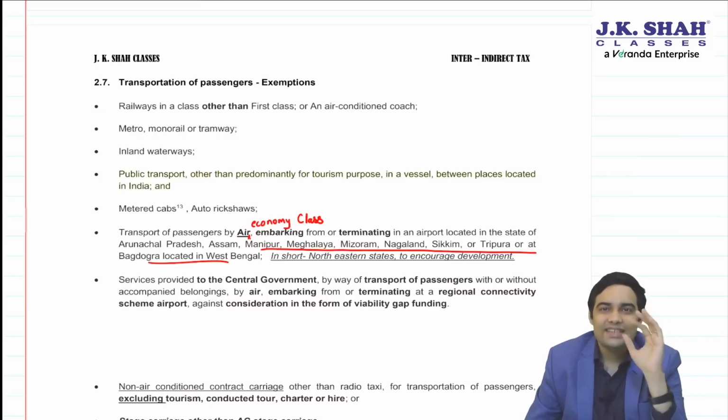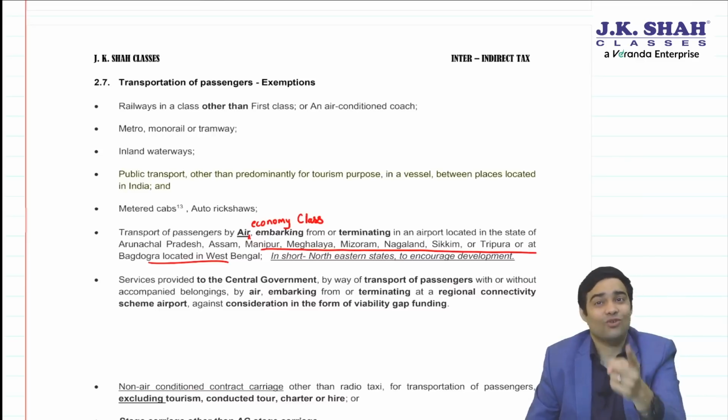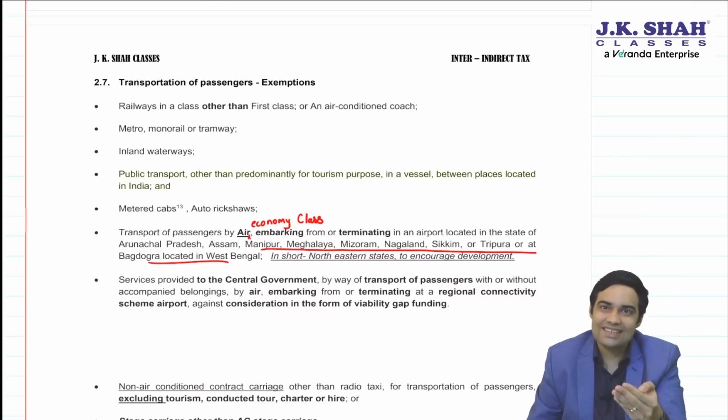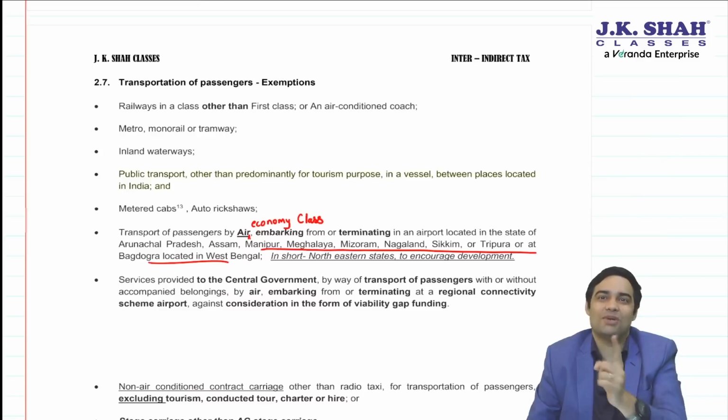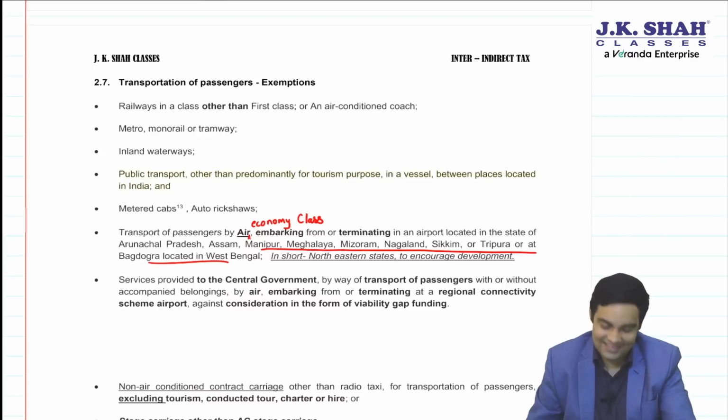But now the exemption has been curtailed only to economy class. That means at present any flight starting or ending in northeastern state, including Bagdogra, will be exempt provided it is economy class. The moment it is a business class ticket, it would be liable to GST. Okay.